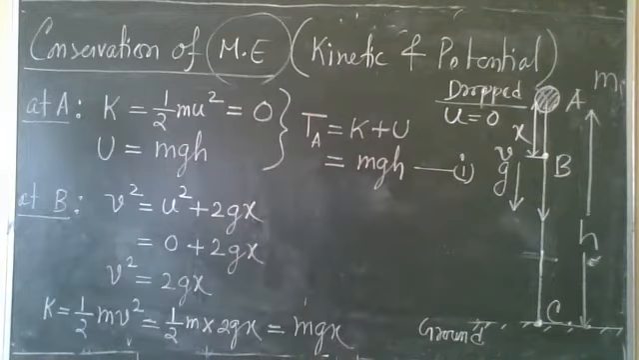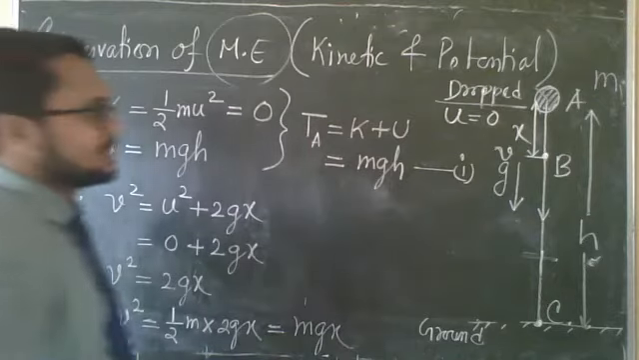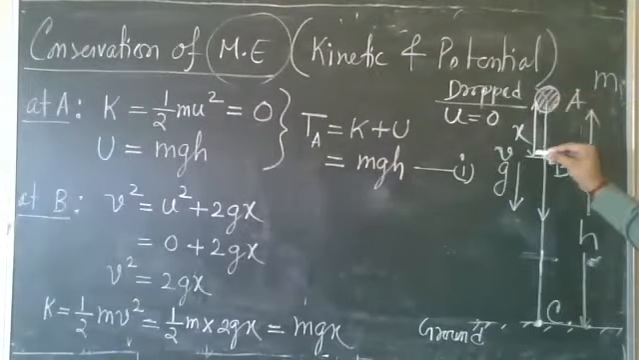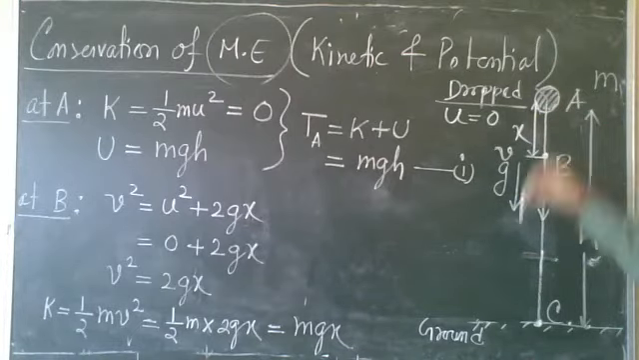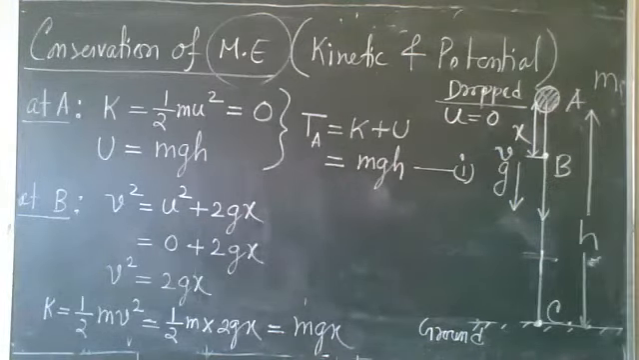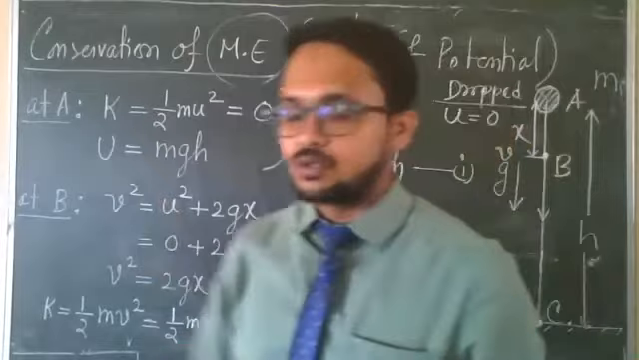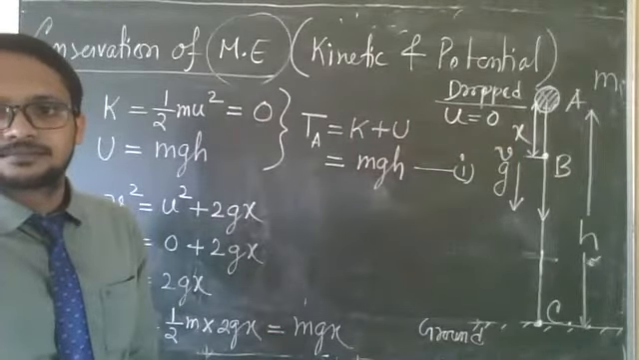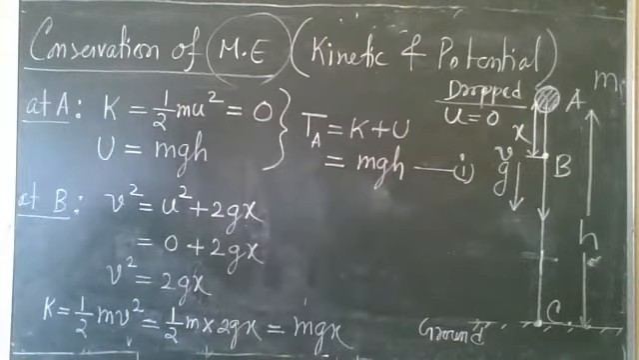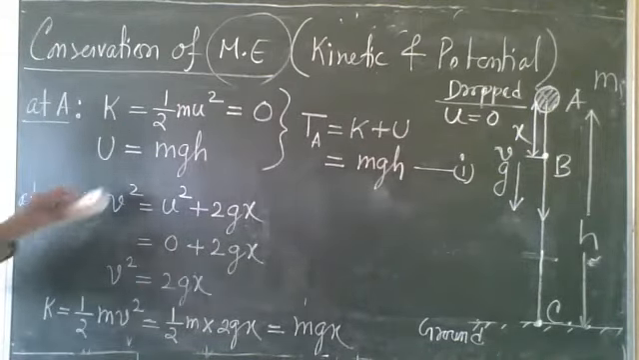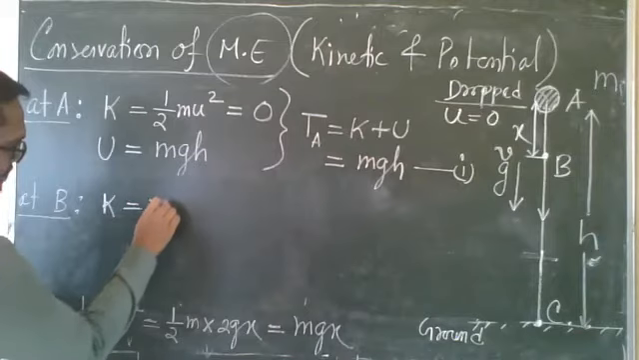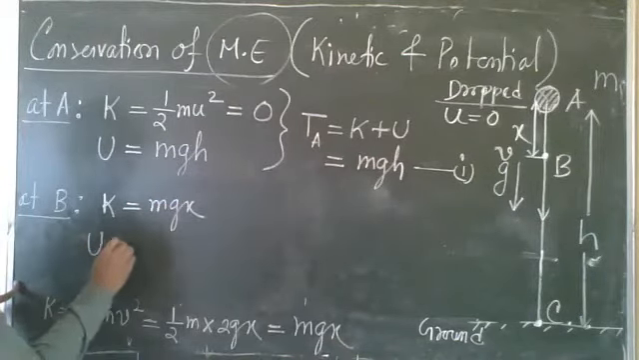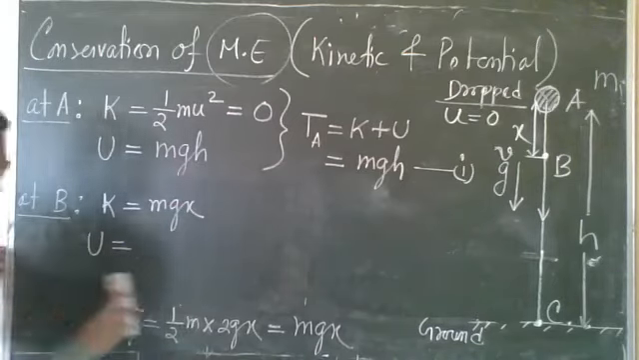Is it? Any query? The displacement is x. You have to find the velocity at this point when the displacement is x. Acceleration is g, always in the downward direction. Initial velocity is 0. So our equation is v square equal to u square plus 2gx. Is it clear? So kinetic energy here is mgx.